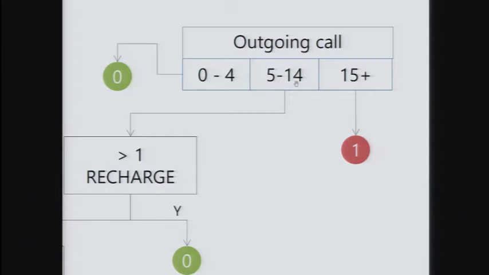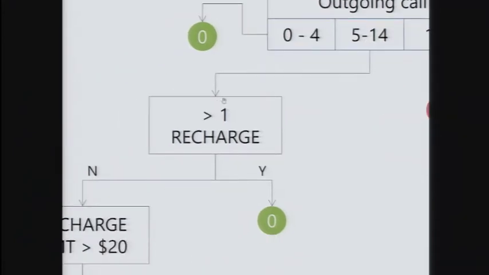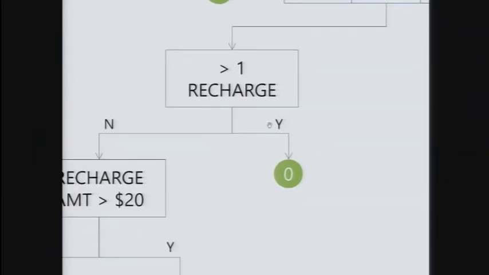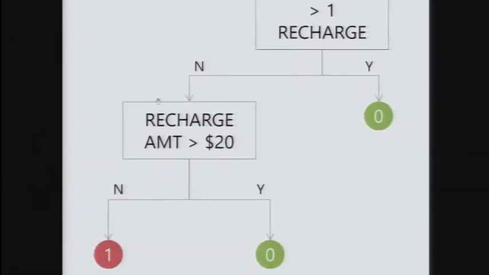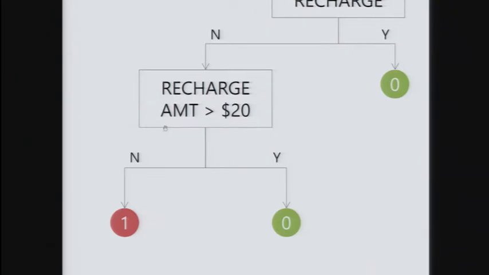But if the last call was made between 5 to 14 days, then check whether they made in the last quarter more than one recharge. If they made more than one recharge, they probably won't leave. Check what their recharge amount was. And if it is larger than the cutoff, which I've not put the actual value on, then again they probably won't leave the network, they're probably going to be with you.